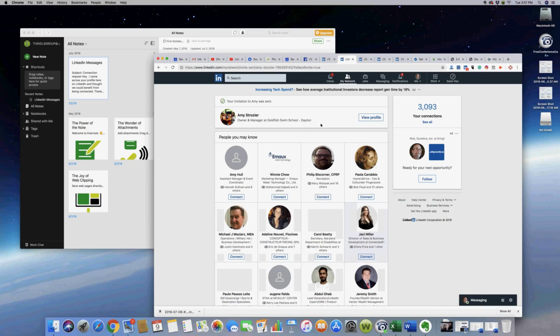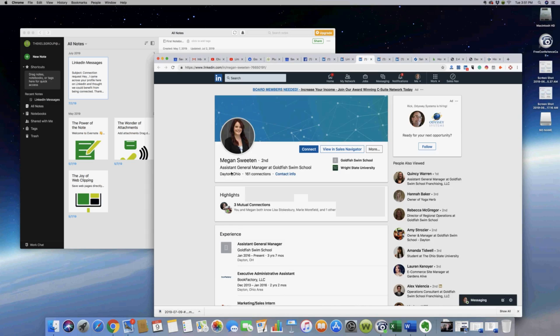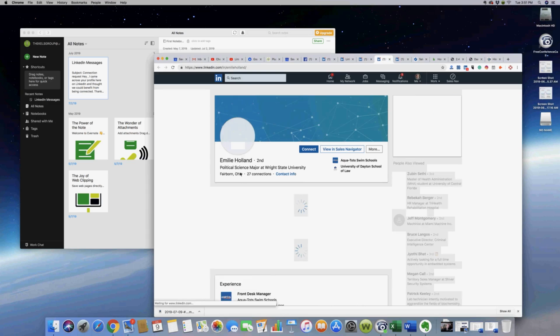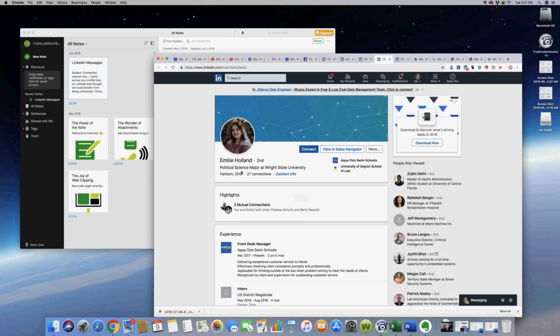Then it also shows you people you may know. Many of these are people that she's currently connected to also. But again, we can go right down the list here and look at other people. She's a general manager. Then we can go right on down the list. Here's another person. This one is a political science major at Wright State, so she's a student. But if you look here, she's the front desk person at the Aquatots, so she possibly could introduce you.